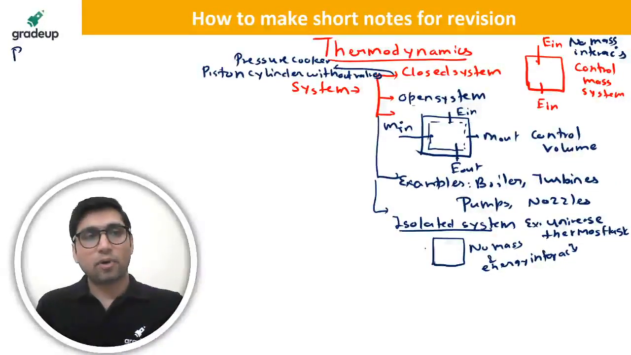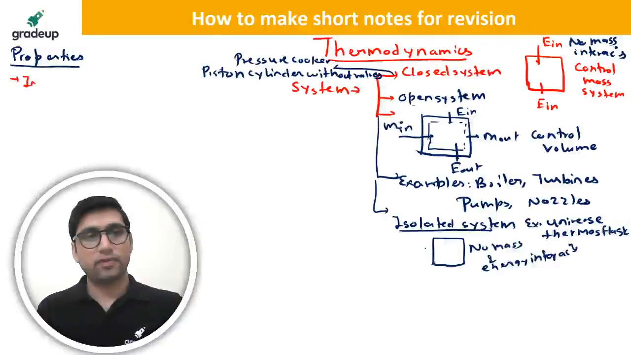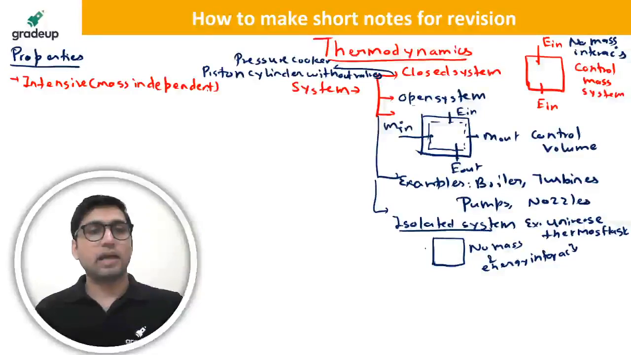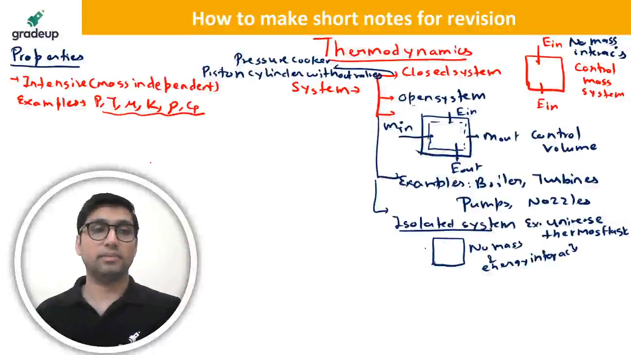Then you have to write the properties. What are properties? Properties are characteristics of the system. Either you write the definition, or if you don't want to, you can simply write the types of properties. You can write intensive. Intensive, the word suggests mass independent. You can write some important examples that are randomly asked in the exam: pressure, temperature, viscosity, thermal conductivity, density, specific heat. These are important properties which are asked randomly in the exams.